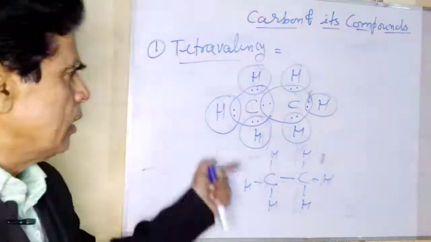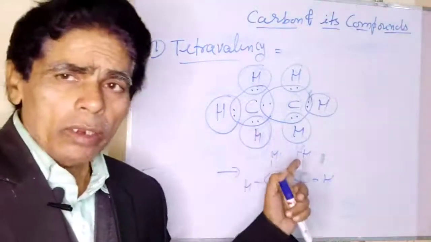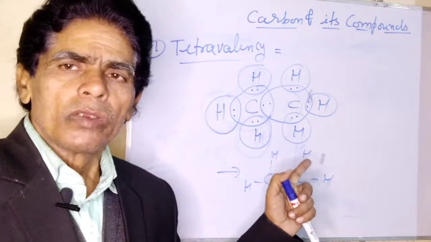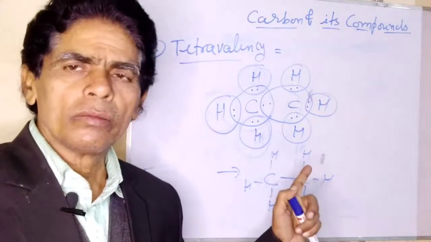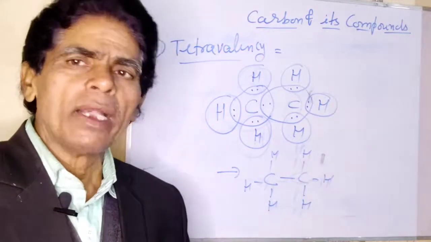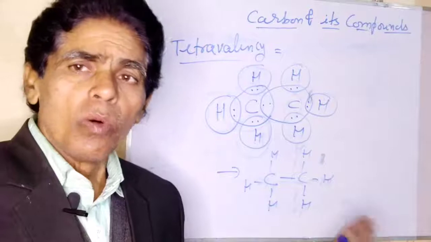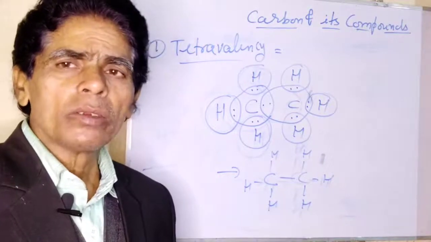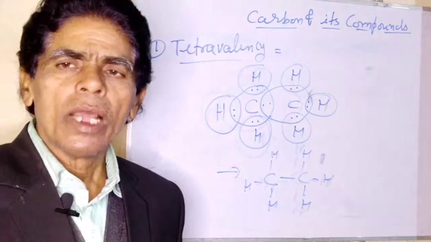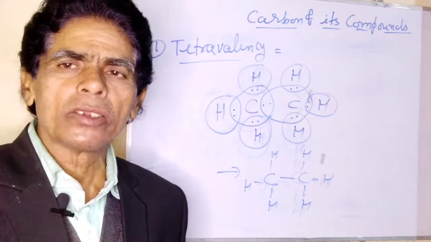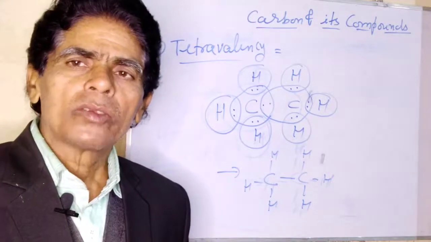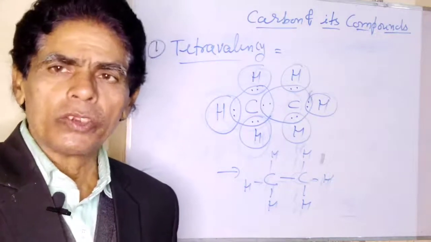In the same way, in the ethylene molecule, there will be sharing of 2 electrons provided by both the carbon atoms, forming a double covalent bond between the carbon atoms, and 4 hydrogen atoms are attached to the carbon atoms by sharing a single electron each.